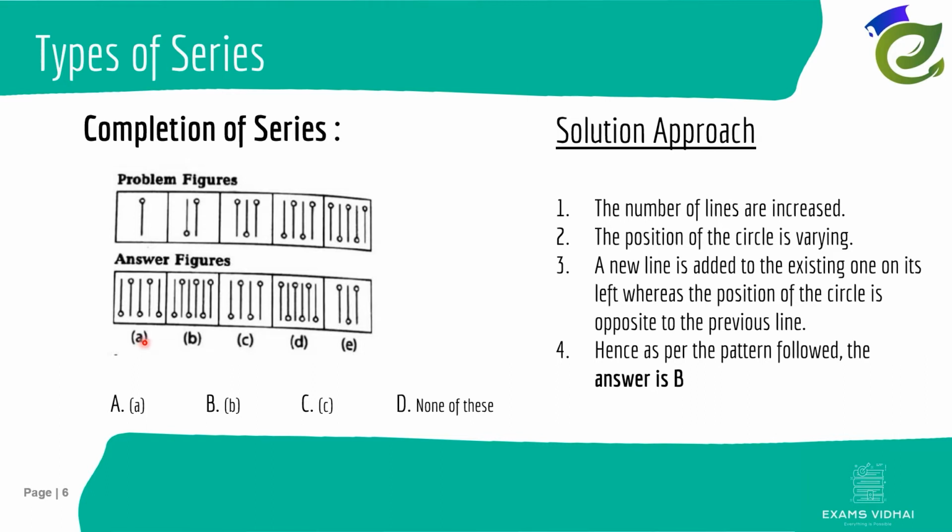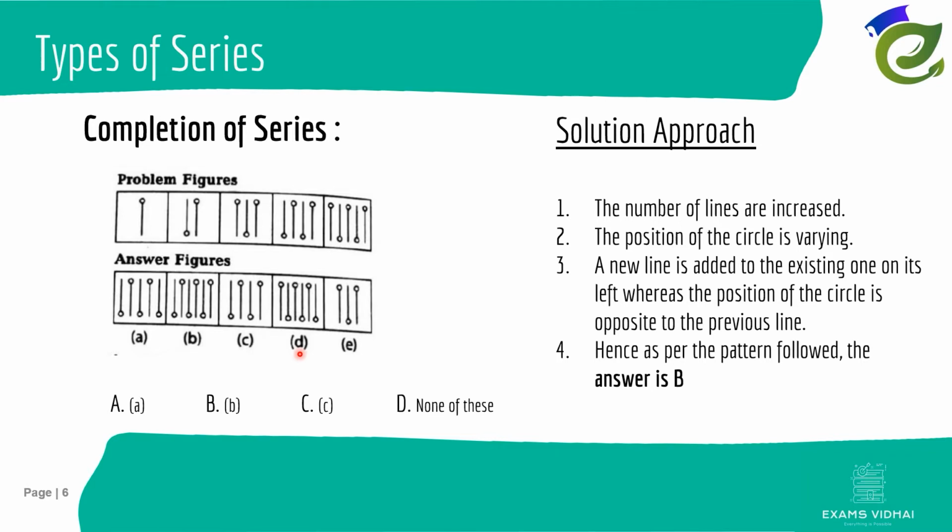A contains 1, 2, 3, 4 and 5, so we can eliminate this option. Then B contains 6, so B can be our answer. Okay, let's hold on for a while. Then C contains fewer lines, E contains fewer lines, so these are not our answer. Our answer is either B or D.